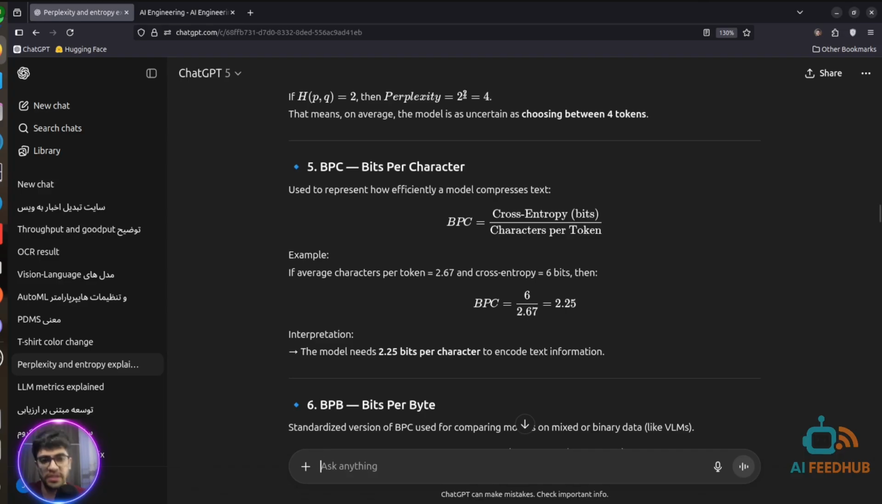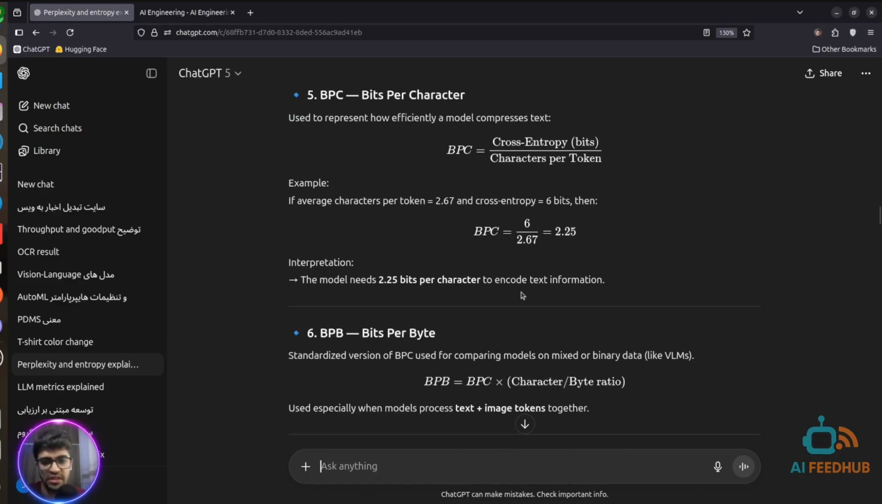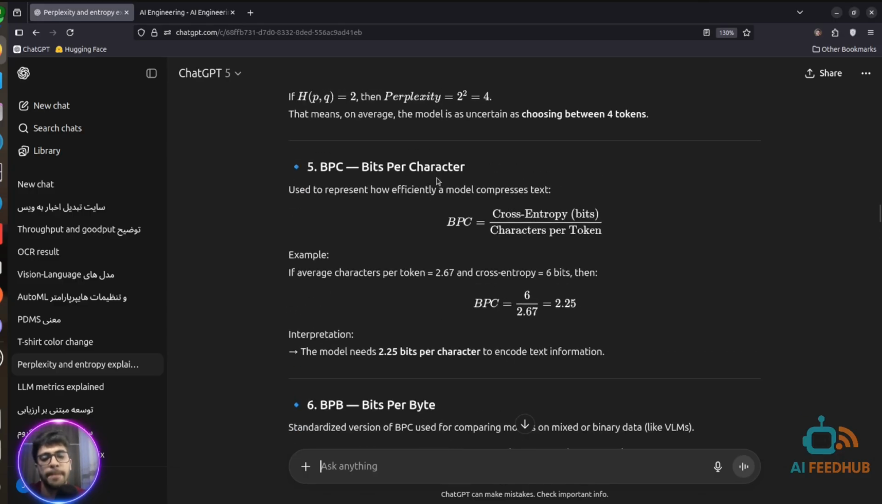So the fourth one is BPC, bytes per character, or another one, bytes per byte. They also have a subtle nuance between them. Bytes per byte is a standardized version of BPC. Bytes per byte and bytes per character have the same concept, but a subtle nuance between them. Bytes per character represents the efficiency of the model for comparison.